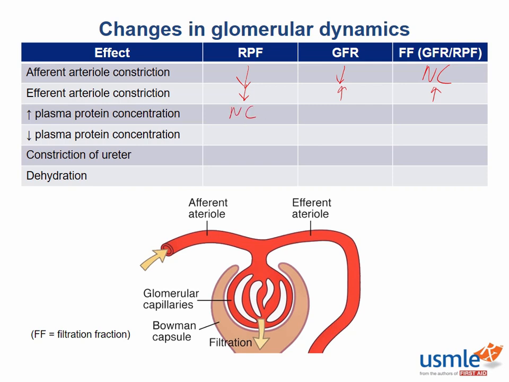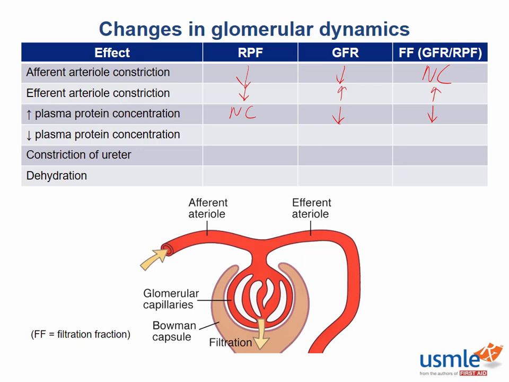There will be no change. However, GFR will decrease because of increased oncotic pressure inside the glomerulus. Remember, the increased oncotic pressure exerted by the plasma protein will pull more fluid into the glomerular capillaries and discourage filtration. How will this affect the filtration fraction? It will cause it to decrease.